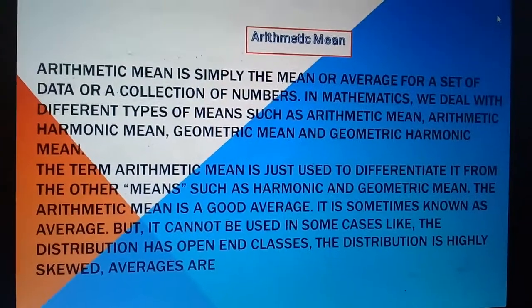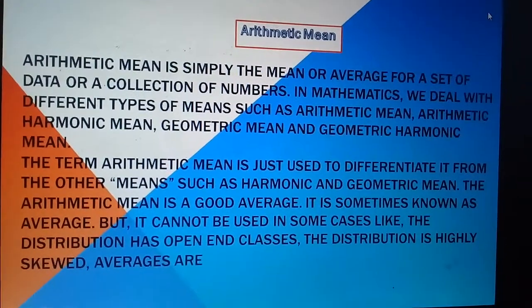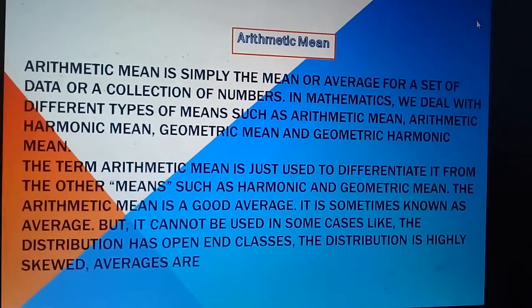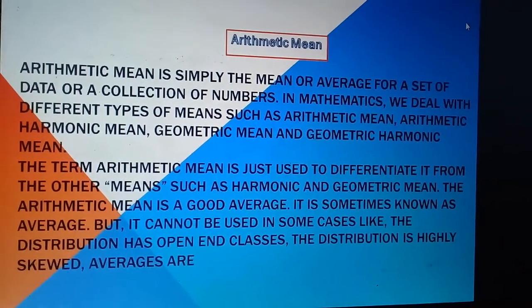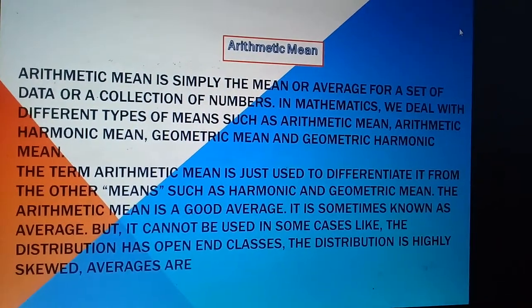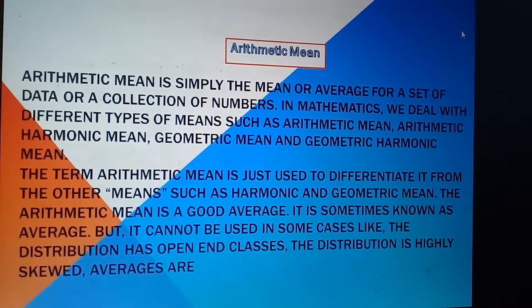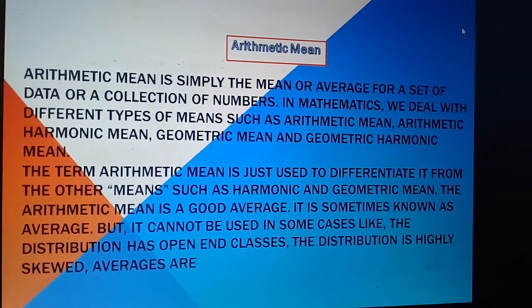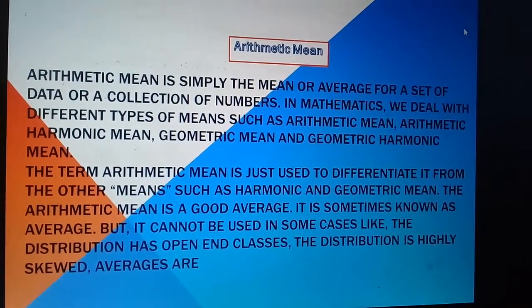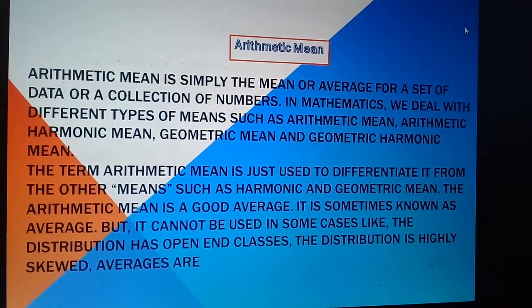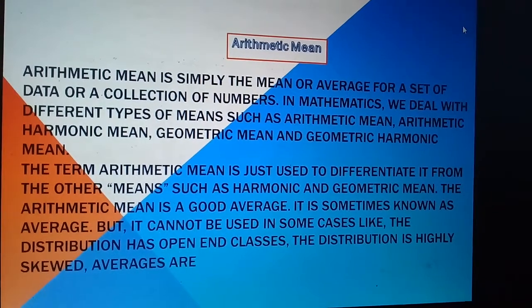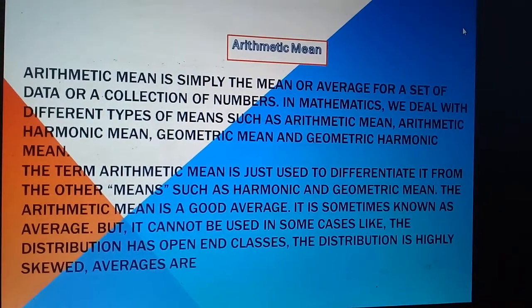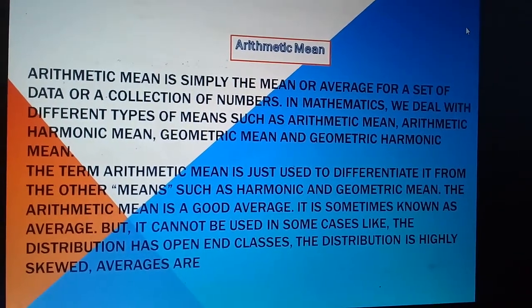Arithmetic mean is simply the mean or average for a set of data or a collection of numbers. In mathematics, we deal with different types of mean such as arithmetic mean, harmonic mean, geometric mean, and geometric harmonic mean. The term arithmetic mean is just used to differentiate from the other means such as harmonic and geometric mean.